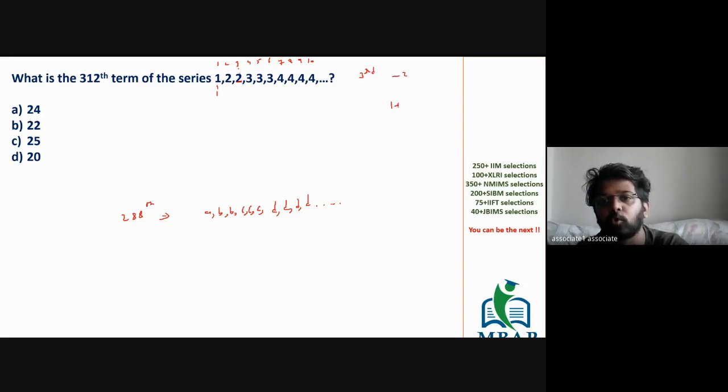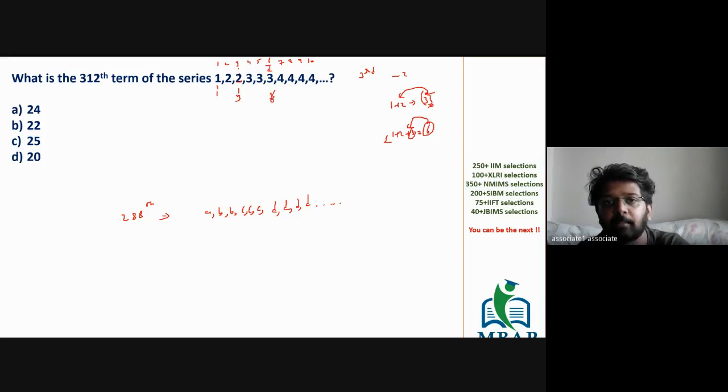What is the sum of the first two natural numbers? It is 3. So the sum is becoming the term value. Can you see this? The third term is 2. The sixth term is 3. Just say yes or no if you are able to get the logic. 6 is 1 plus 2 plus 3, so the sum of the first three natural numbers is 6. So the sum value 6 is becoming the term value. The sixth value is 3. Can you see the logic?